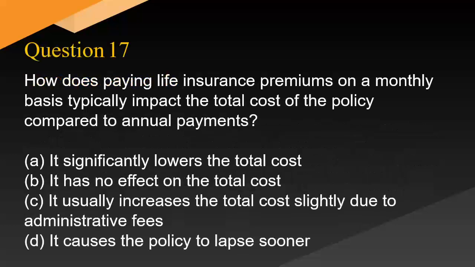How does paying life insurance premiums on a monthly basis typically impact the total cost of the policy compared to annual payments? A. It significantly lowers the total cost. B. It has no effect on the total cost. C. It usually increases the total cost slightly due to administrative fees. D. It causes the policy to lapse sooner.